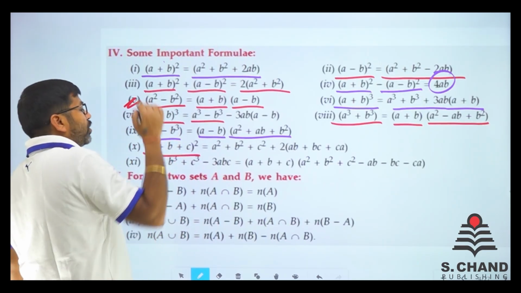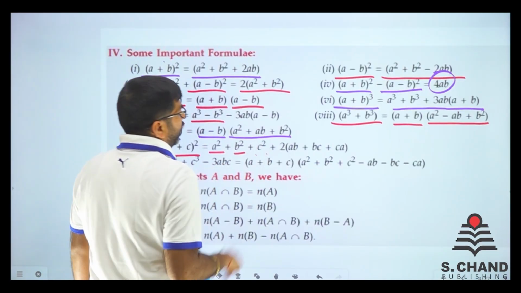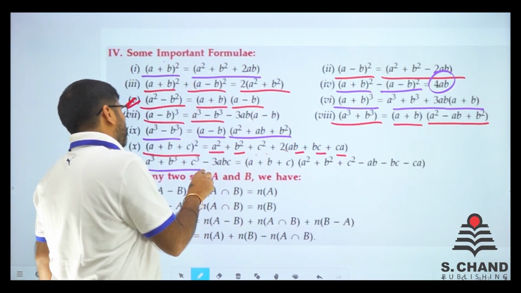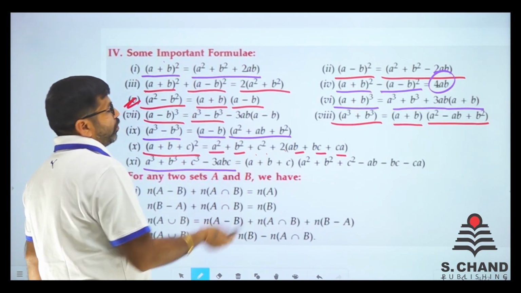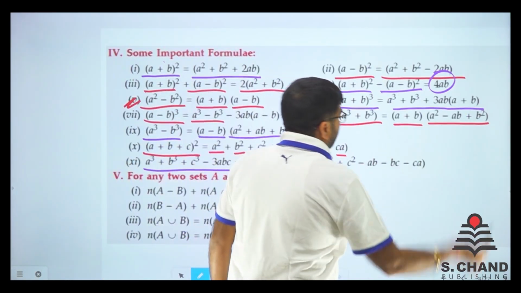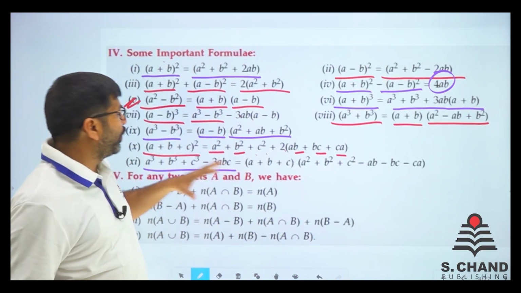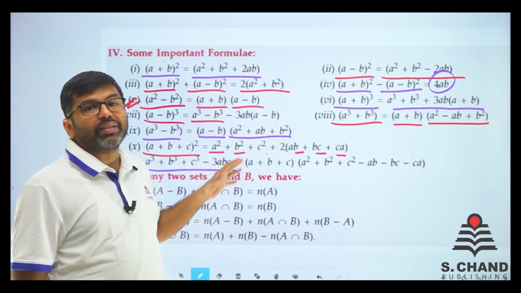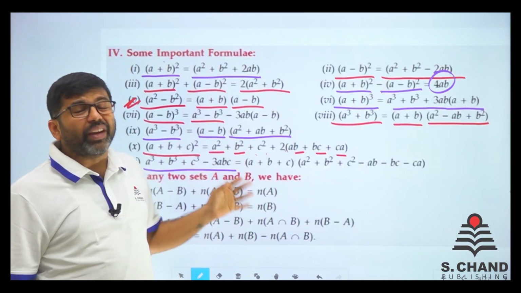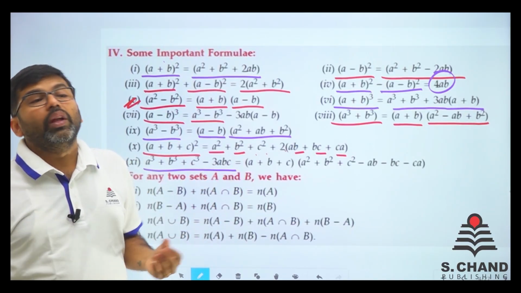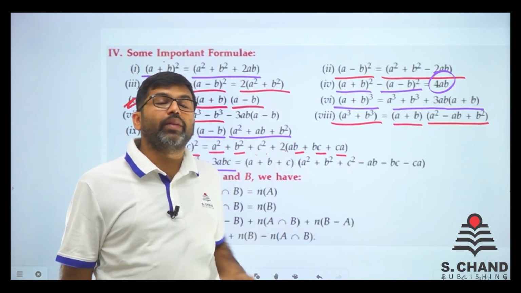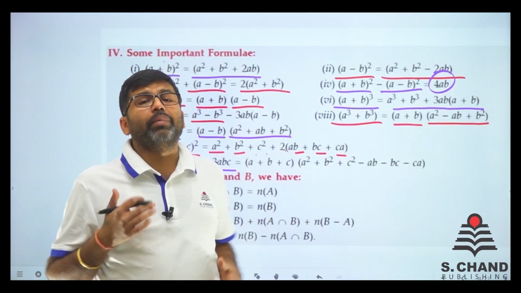What is the whole square of a plus b plus c? We have a square plus b square plus c square plus 2(ab plus bc plus ca). That's it. Very simple. And a cube plus b cube plus c cube minus 3abc is equal to (a plus b plus c)(a square plus b square plus c square minus ab minus bc minus ca). So you can see very easily that all the formulas are balanced ones, all are synchronized. So I don't think it will be a big problem for you to remember all these. As I told you, write all the formulas once, twice, thrice, 4 times and try to remember them.